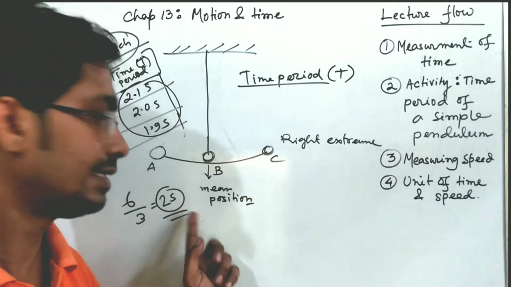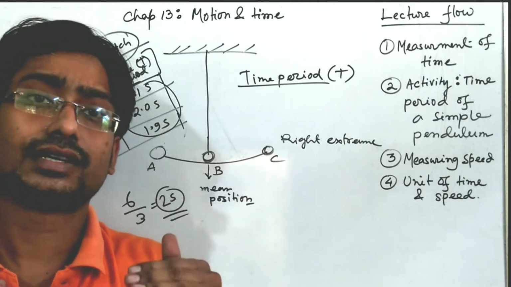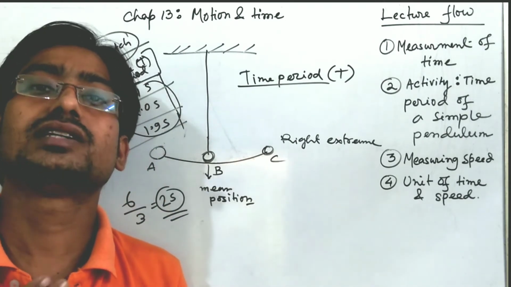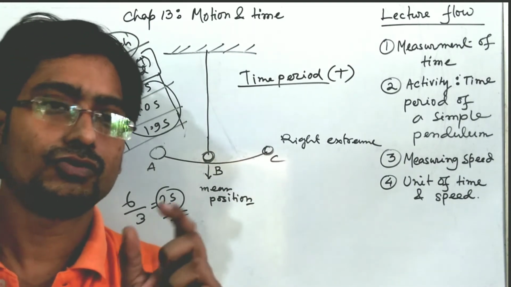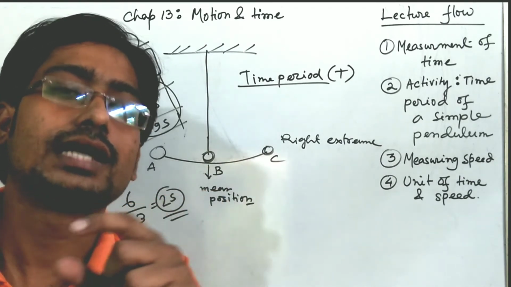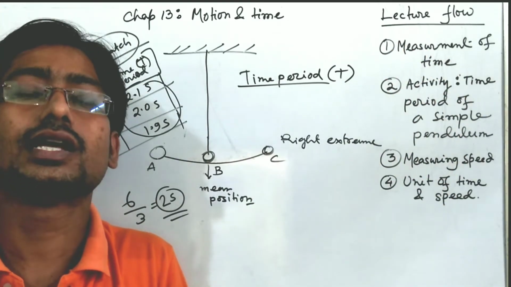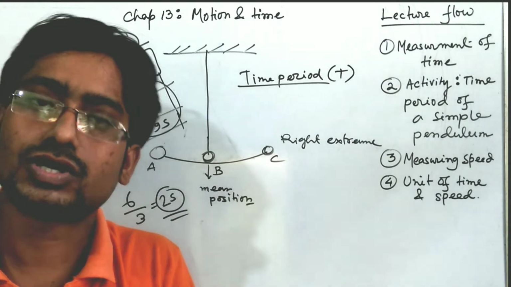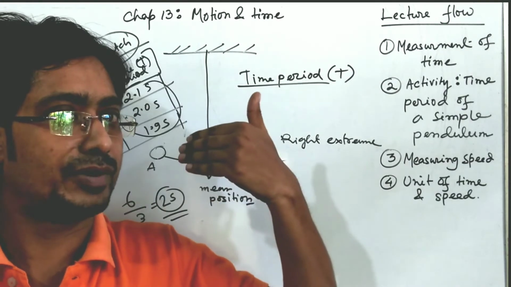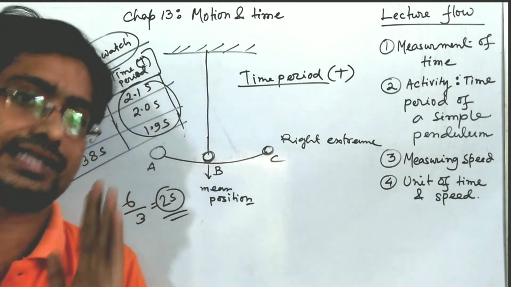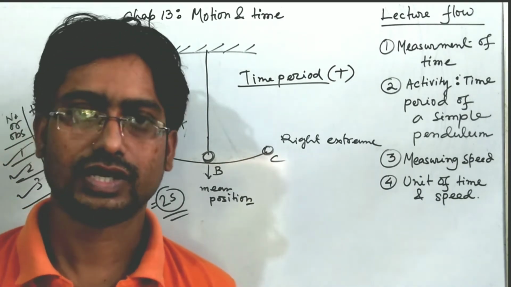Nowadays time is not measured in this way. Pendulum clocks are not available so much now, but some technological refinements have been done. In this place we have used circuits and digital watches. The pendulum watch is analog. Now we have used our technology and converted this. The basic principle is the same, but our technology has improved.